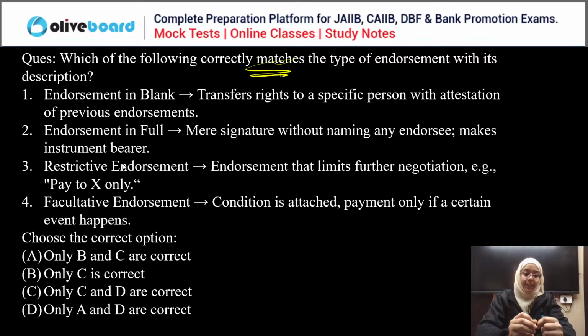Tell me the correct answer, everyone. Now you can all answer this question. Okay, Swarna is saying A is the correct answer. B and C are correct. And everyone else? Okay, see this.